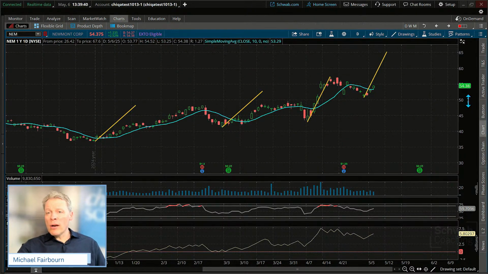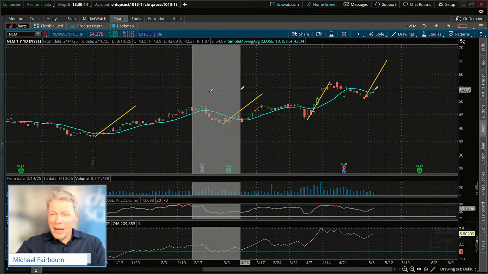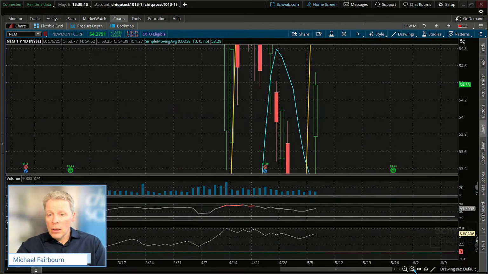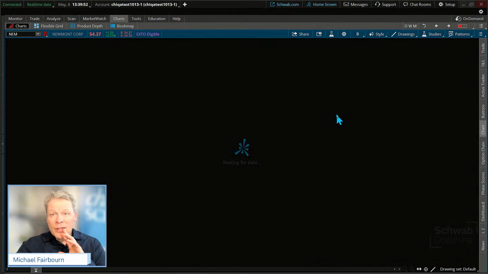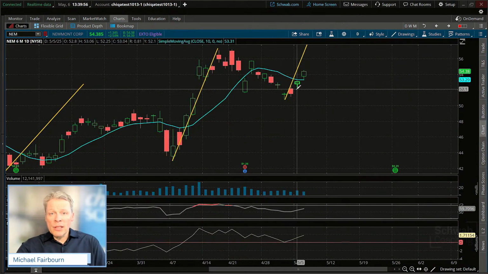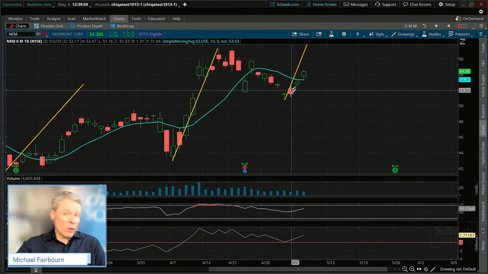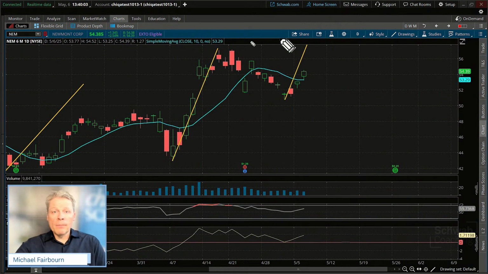I do want to put a trade on this because we did just get above the 10-period moving average. We did get a close above the high of the low day yesterday. We'll zoom that back in. In fact, let's just go to a 6-month chart to see it a little bit better. We got a close above the high of the low day yesterday. That was the high bar. We didn't quite do it the prior day, but we also got a trend line break coming through right there.